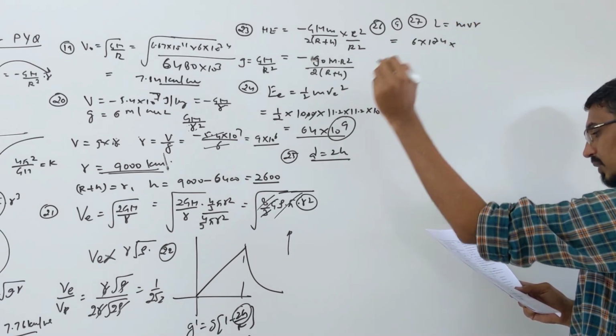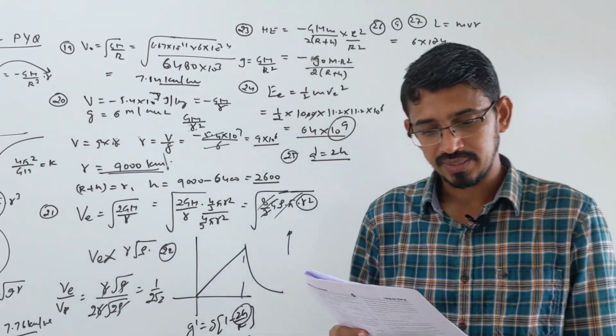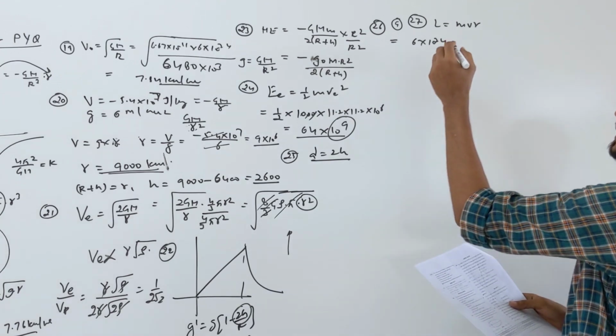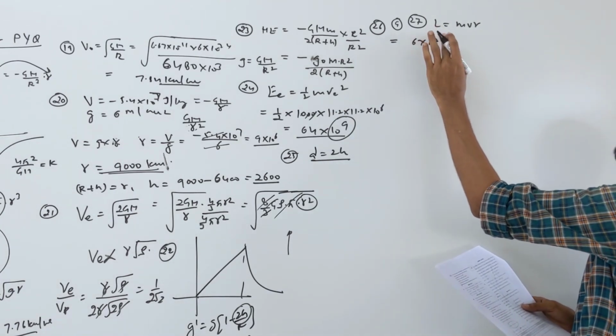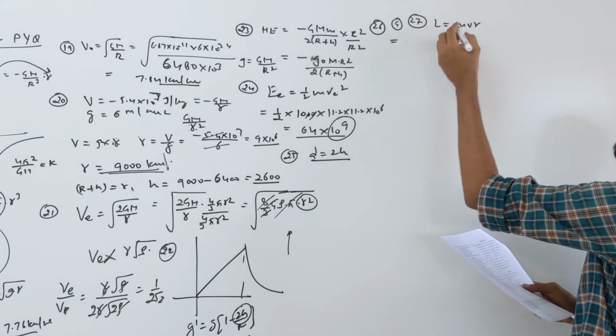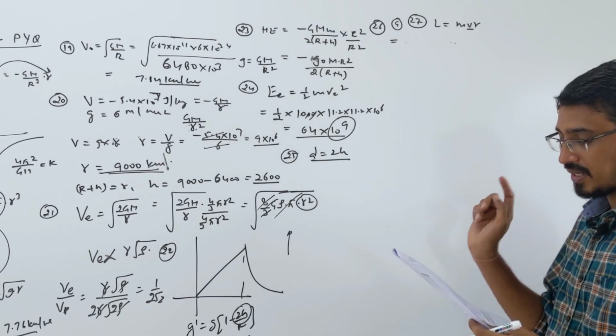Okay, no, sorry, they are asking mvr. Okay, so m is the mass of the satellite, not the mass of Earth. How much is the mass of the satellite given? First, b is not given directly. The mass of the satellite, the radius, and the velocity are given.